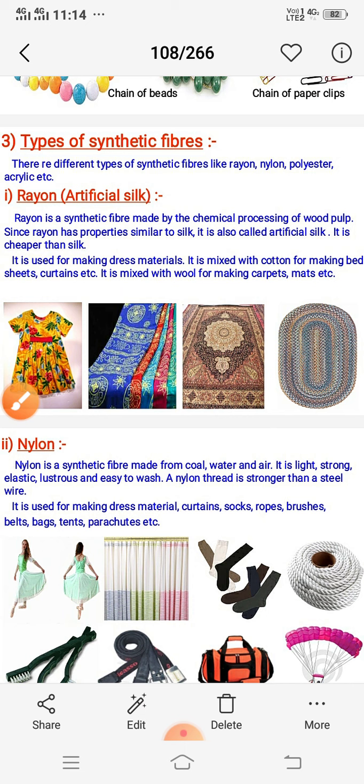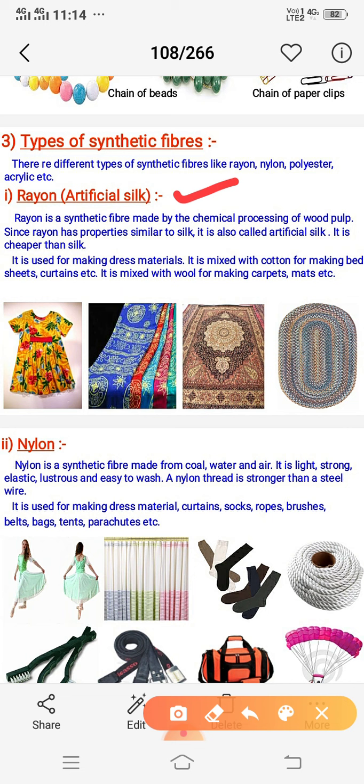Again, types of synthetic fibers: rayon is also called artificial silk. It is made by chemical processing of wood pulp. Please write down this line, chemical process of wood pulp. Since rayon has properties similar to silk, it is also called artificial silk, and it is also cheaper than silk. It is used for making dress materials, like you can see here. These are saris, carpets, mats, etc.